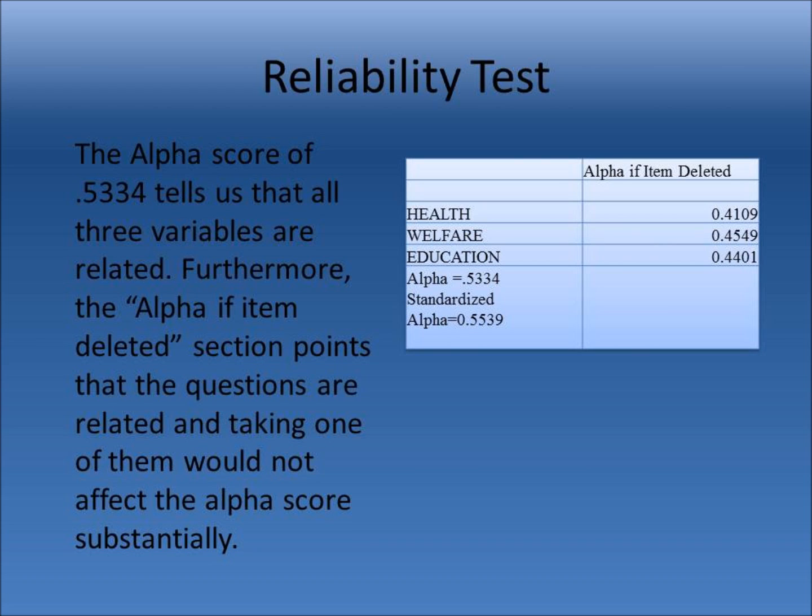The reliability test shows an alpha score of 5.5334, telling us that all three variables are related. Furthermore, the alpha if item deleted section points out that the questions are related, and taking one away would not affect it substantially. Though it's under 0.6, the questions are all related and show concern in the government.